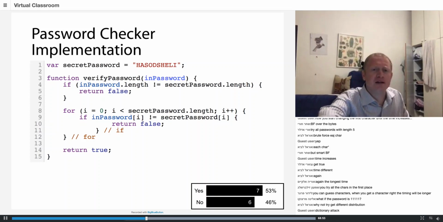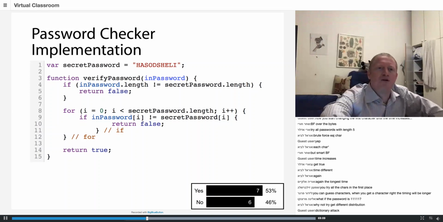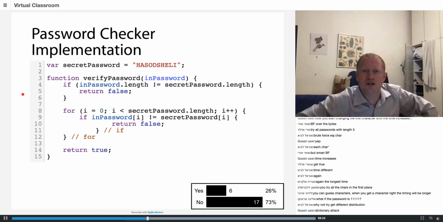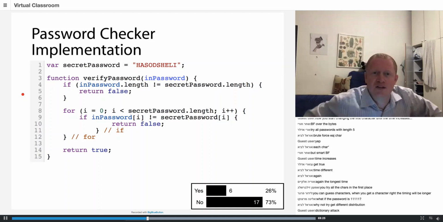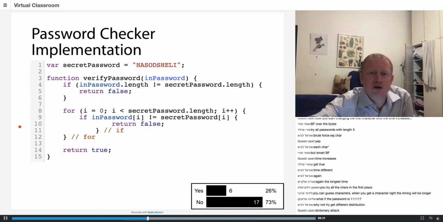Does anybody here want me to repeat the timing attack on this password checker? Okay, so I will repeat it very briefly. First of all, I need to stop the poll. First of all, I'm going to make the function exit at line 10 instead of at line 5. So if the length is incorrect, it will exit at line 5. If the length is correct, it's going to exit at line 10.